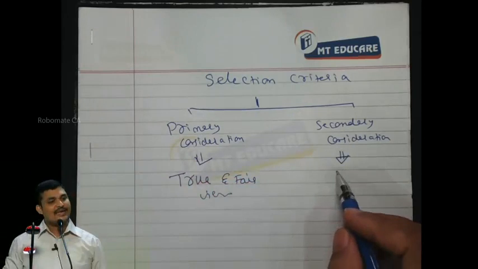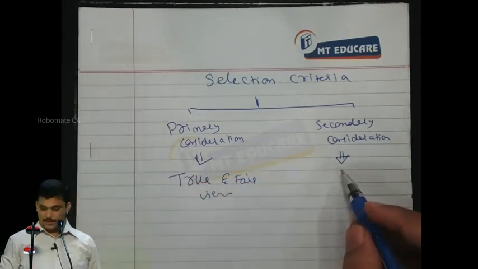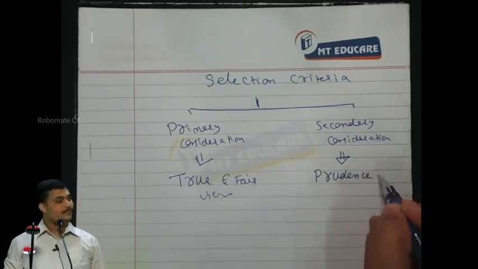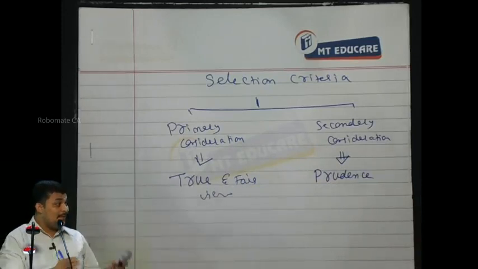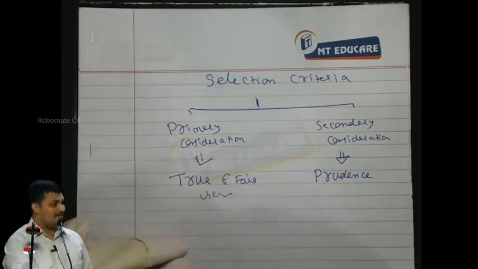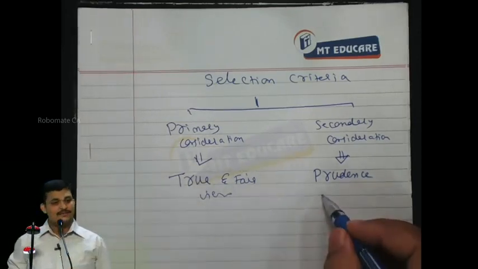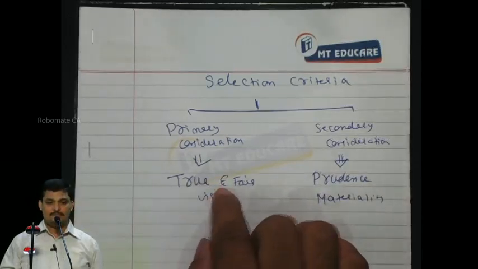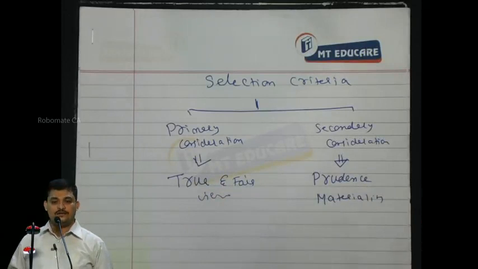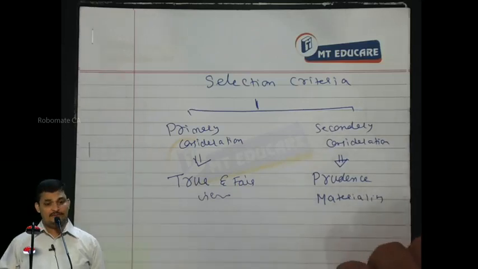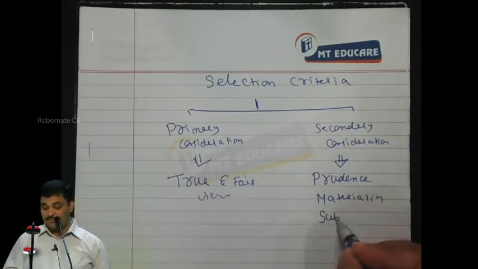Understood? Secondary consideration, Harshal. You will look into prudence, being conservative, being realistic. You should know what you are and what policy suits you. Being prudent is very important, understood? Then a very important part is materiality. First factor is what? Almost all the policies are true and fair, and then you should consider the prudence concept. Then materiality. The more important part is substance over form.